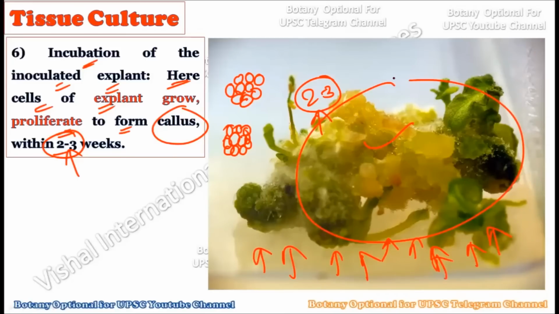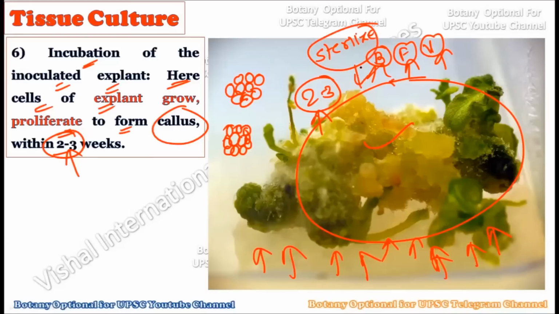Of course, conditions are provided so that there will not be any bacterial, fungal or viral infection. If there is an infection, the complete media will be wasted. But basically we have sterilized everything, and due to this sterilization we know that there will not be any bacterial, fungal or viral infection. So after 2 to 3 weeks, if you have inoculated the explant on the medium, you will come to know there is a formation of the callus. So basically in the sixth step, the callus will grow in the nutrient medium.